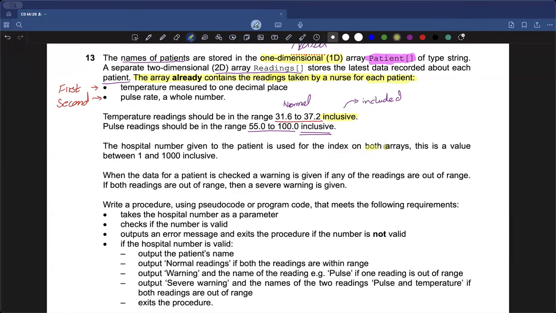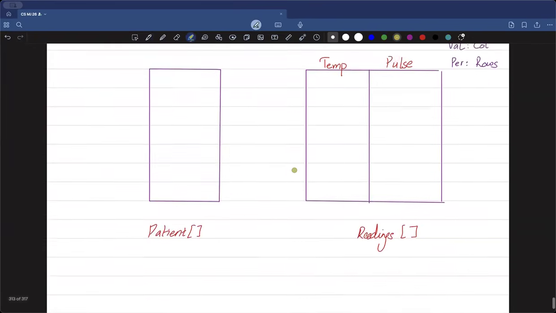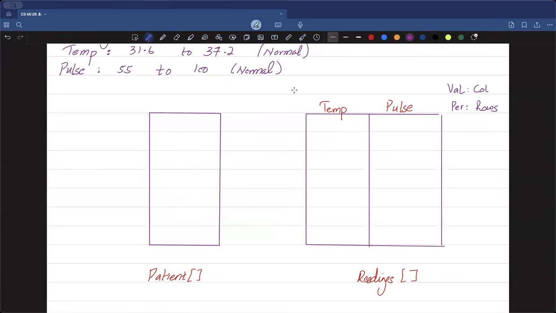Now, this terminology says that the specific hospital number is used for the index on both arrays. And this value needs to be between 1 and 1000 inclusive. What does this mean? This basically means the specific position of a specific person. I know you will have questions up here, just a minute. Let me explain this and then I'll ask you questions.